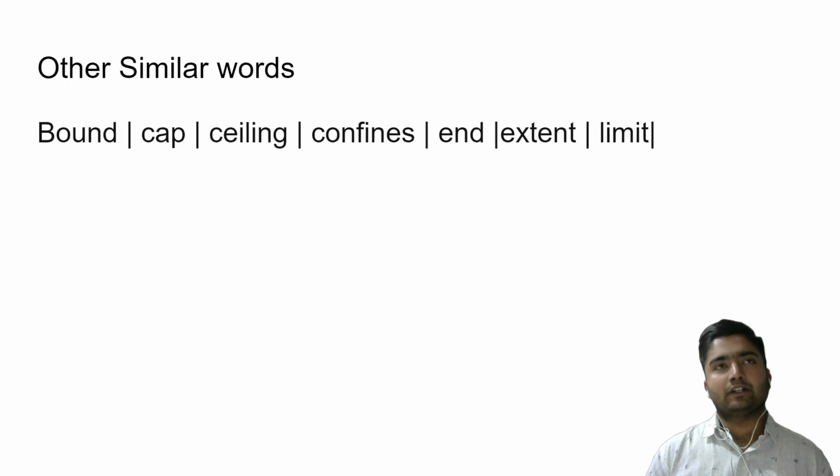We can define the extent up to infinity, but we need to put some limit, that after this it ends. Confines, end, to mark the end of something, extent, and limit. These are similar words that can be used related to boundaries but have slightly different meanings. So be clear with the meaning discussed earlier.